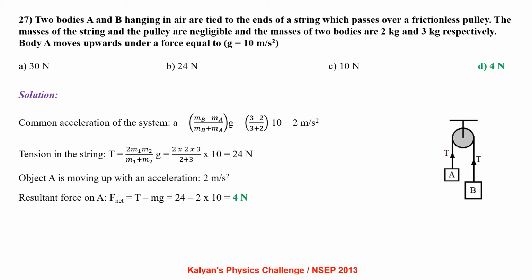Body A moves upwards under a force. Common acceleration of the system a equal to (mB minus mA) by (mB plus mA) into g, which is 2 meter per second square. Tension in the string is 2 m1 m2 by (m1 plus m2) into g, which is 24 Newton. Object A is moving up with an acceleration of 2 meter per second square. So the resultant force on A, F net equal to T minus mg, that is 24 minus 20, 4 Newton.